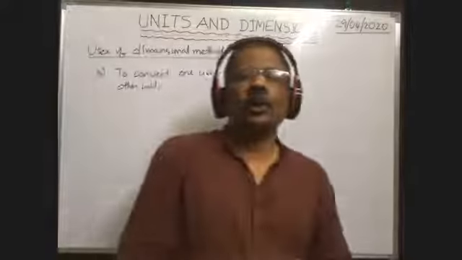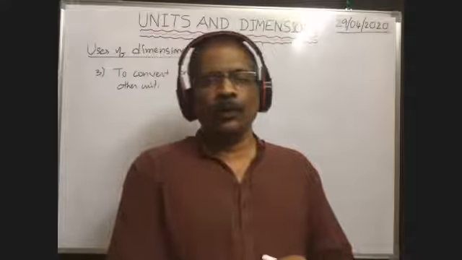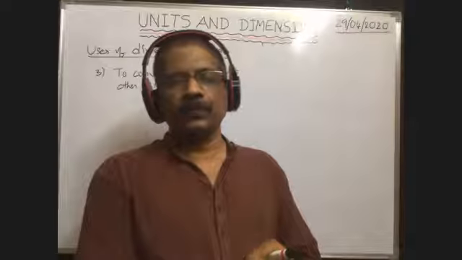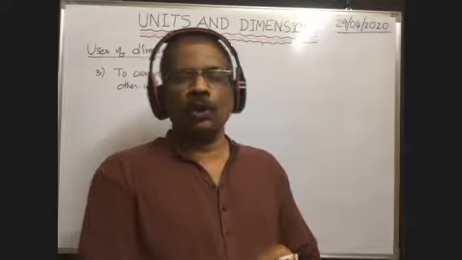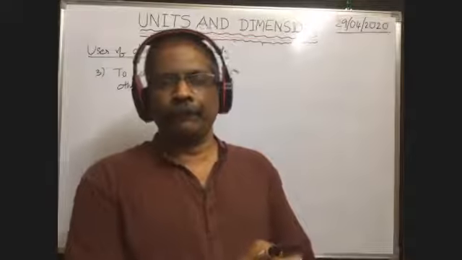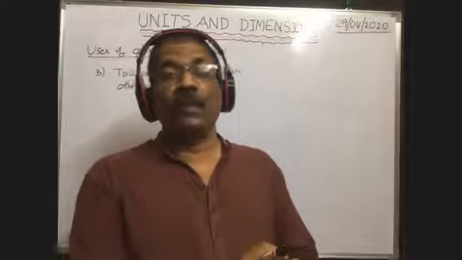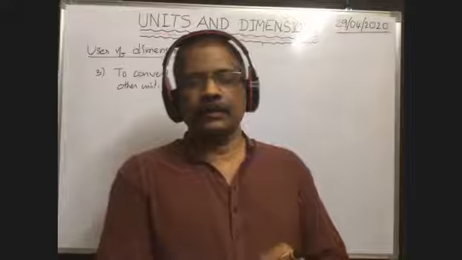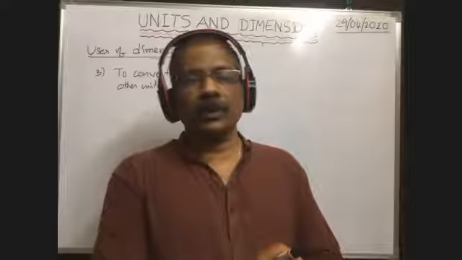1 Newton is equal to how many dyne? 10 to the power of 5 dyne, no?